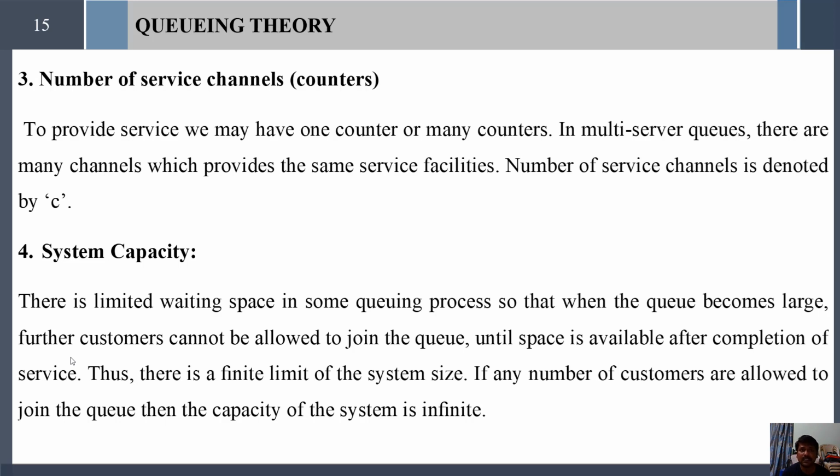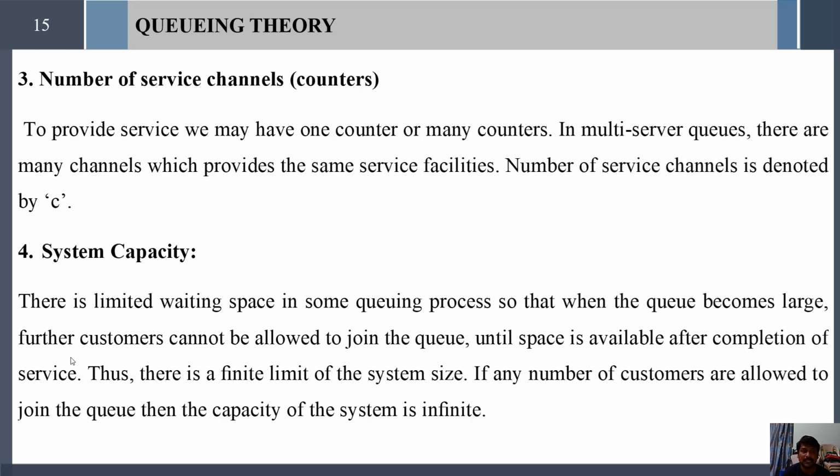Here there is limited waiting space in some queuing processes, so that when the queue becomes large, further customers cannot be allowed to join the queue. For this case, the queue is nothing but a finite queue. If any number of customers are allowed to join the queue, then the capacity of the system is infinite.